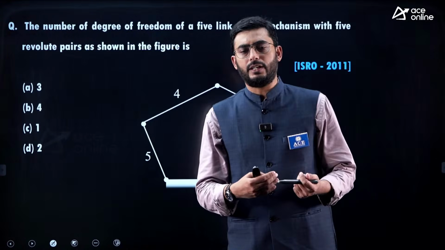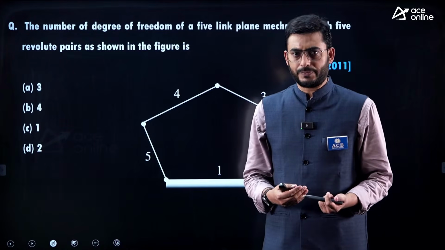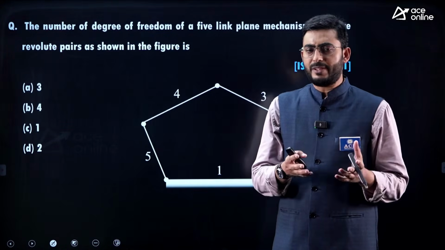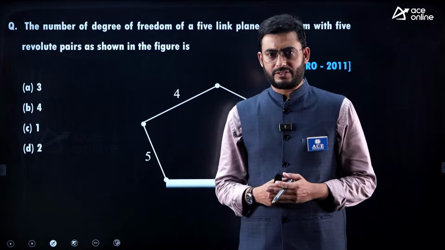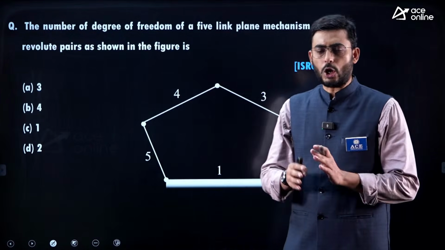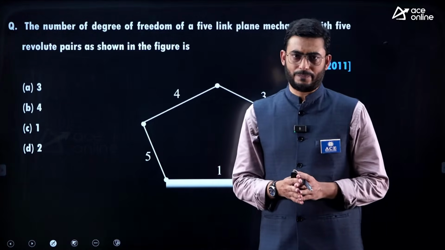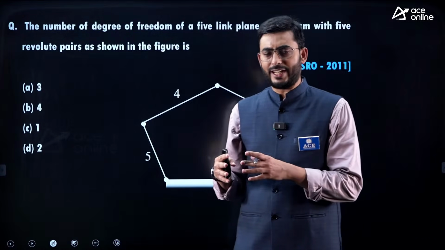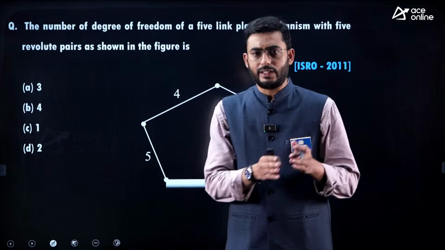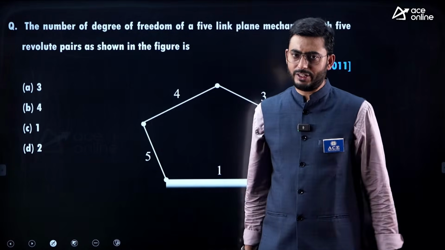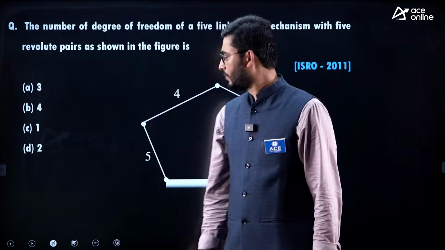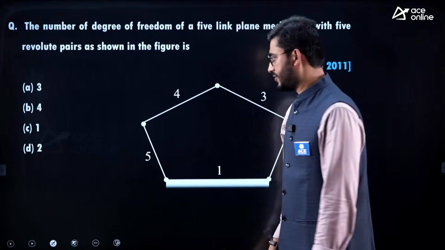Maybe it could be repetition also. Maybe a small change in the numbers would happen, but almost similar patterns are found in ISRO. So if you are preparing for GATE, it is automatically easy for you to crack the ISRO exam as well. The effort would be less.